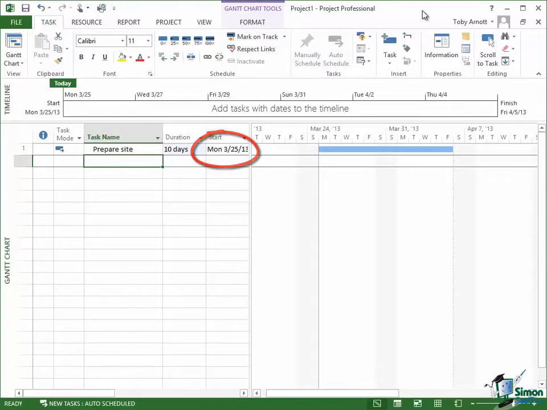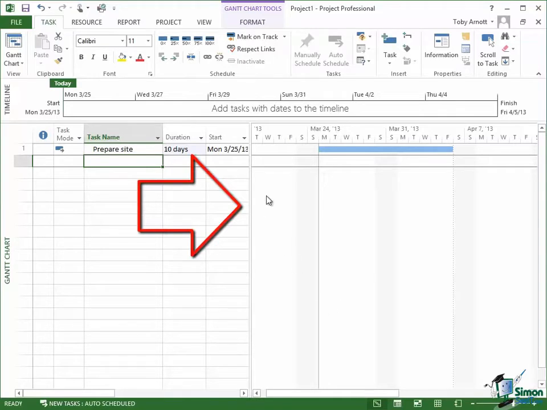Now to change the start date, it's pretty straightforward. All I need to do is to click into the start cell here where it currently says Monday, March 25th. But as you can see, the positioning of this vertical line here, this separator between the table part and the chart part, is not quite in a good place. That's going to happen a lot. All you need to do is to hover over that with the mouse until it becomes that double vertical line with the little arrows sticking out of the side.